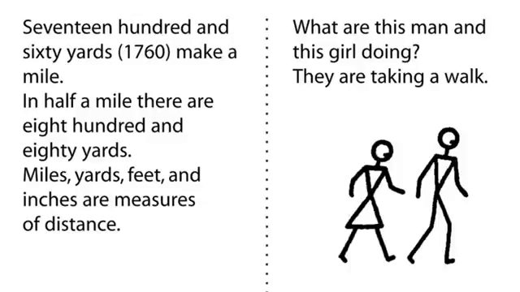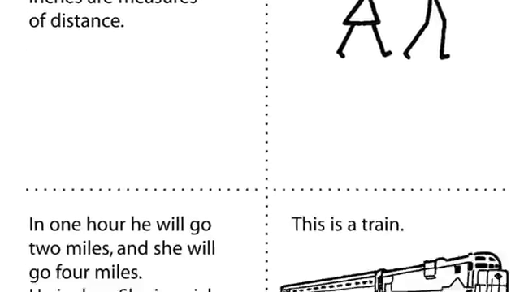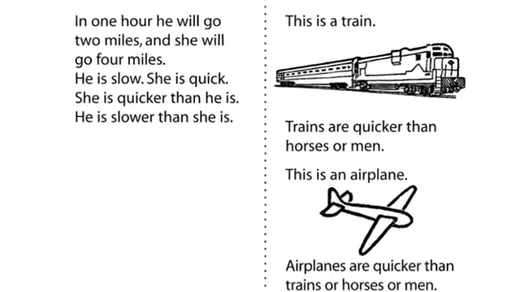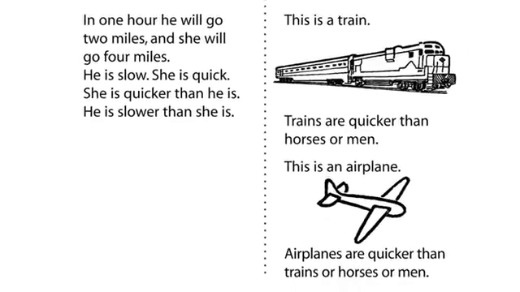What are this man and this girl doing? They are taking a walk. In 1 hour, he will go 2 miles, and she will go 4 miles. He is slow. She is quick. She is quicker than he is. He is slower than she is. This is a train. Trains are quicker than horses or men. This is an airplane. Airplanes are quicker than trains or horses or men.